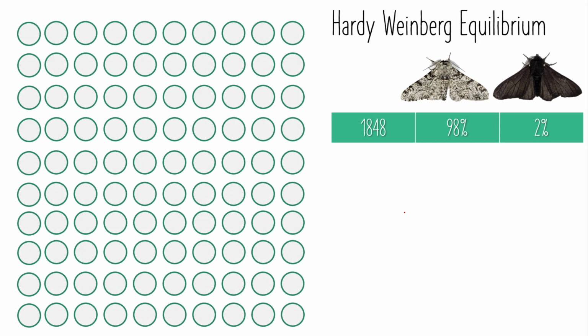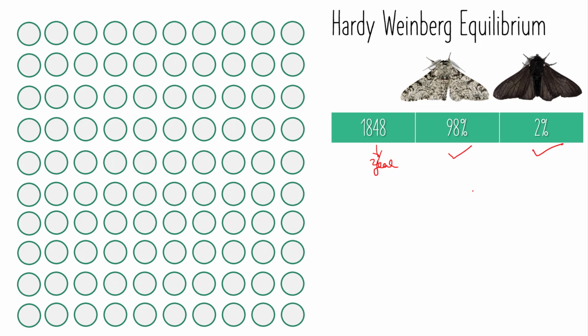Now, when we talk about the Hardy-Weinberg equation regarding the alleles in this population, around the year 1848, when we look at the allelic frequency of light colored as well as dark colored moths, 98% were light colored moths and only 2% were dark colored.